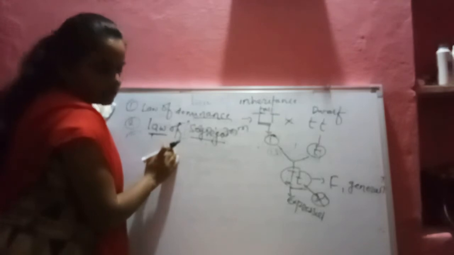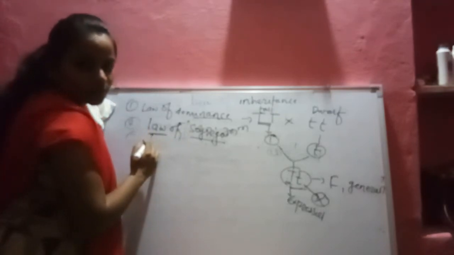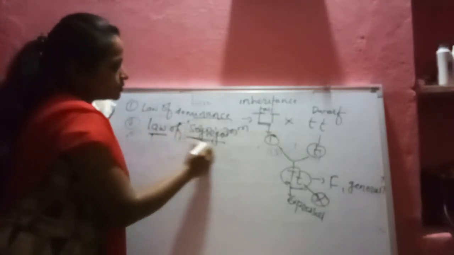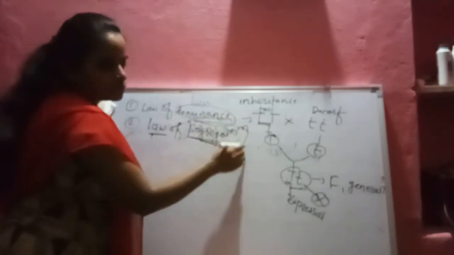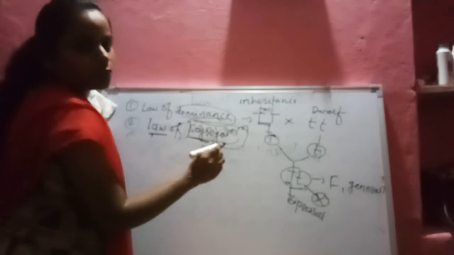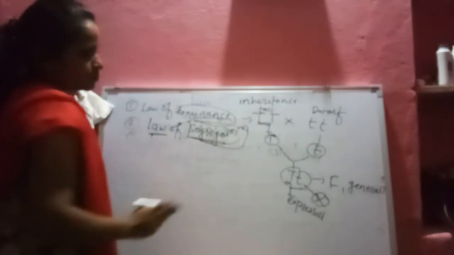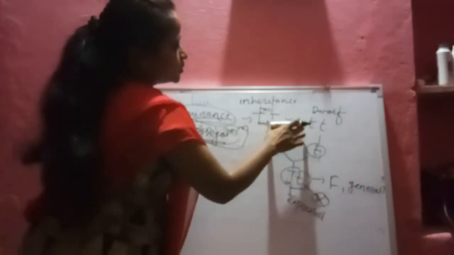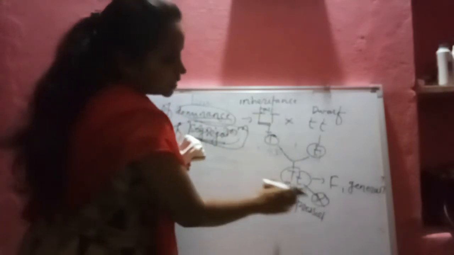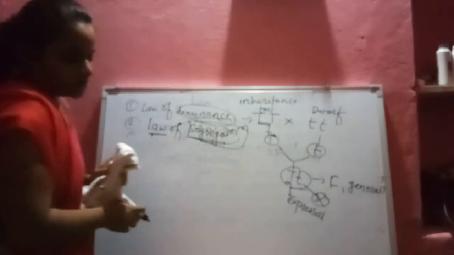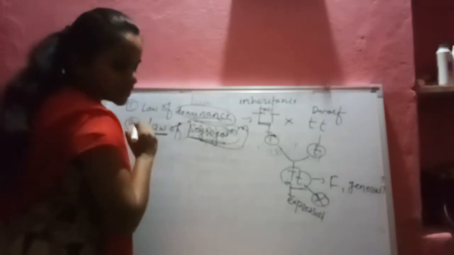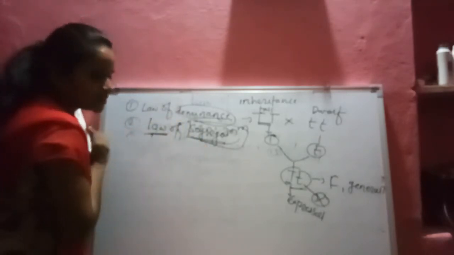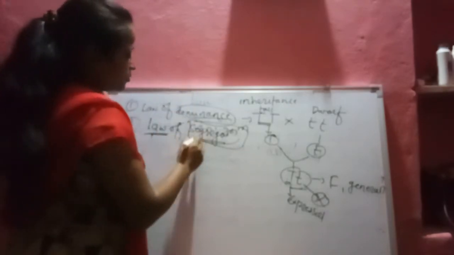The law of segregation is also called the law of purity of gamete. The law of dominance and the law of segregation are discovered by the monohybrid cross. Monohybrid cross means a single pair crossing to each other and forming the F1 generation. Now, the law of segregation: segregation means separation. So what is the statement of the law of segregation?